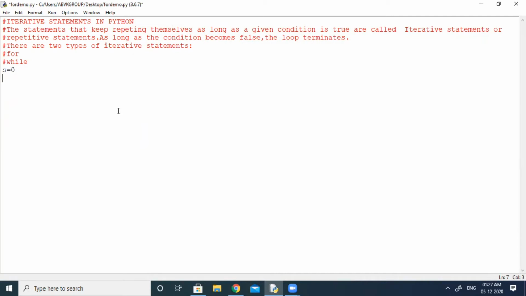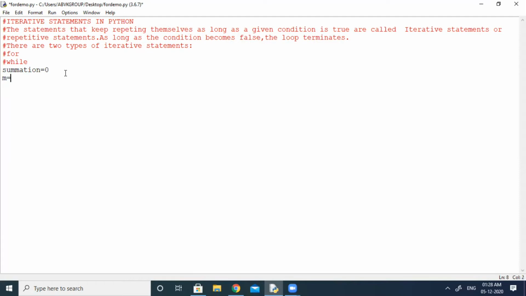Suppose first I declare a variable for sum. I am taking s, you can take sum also. But sum is a keyword, so we should not take a keyword. Summation equal to 0, you can type summation.